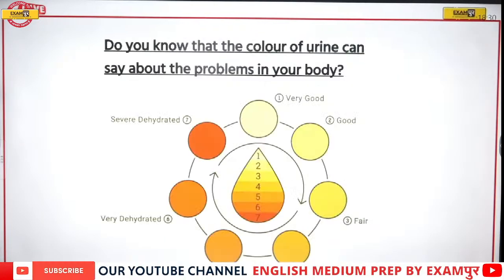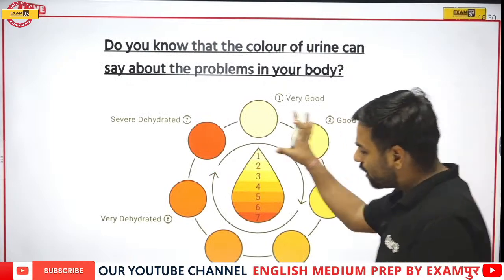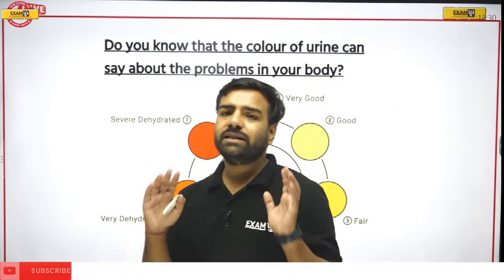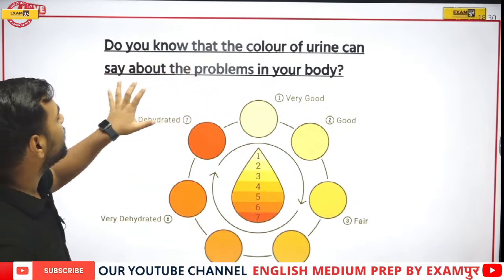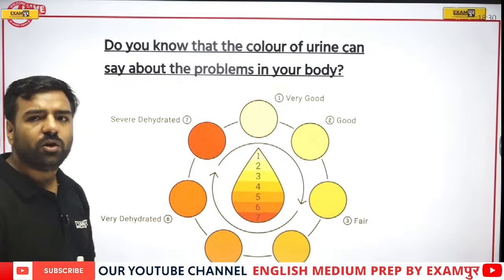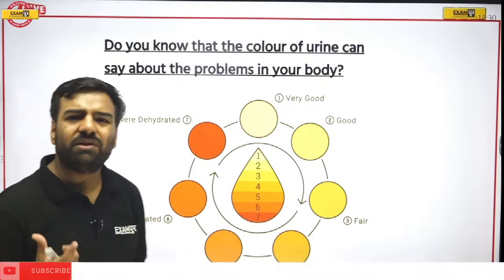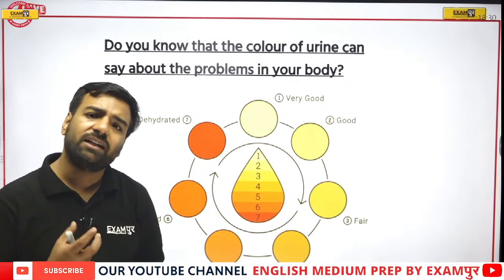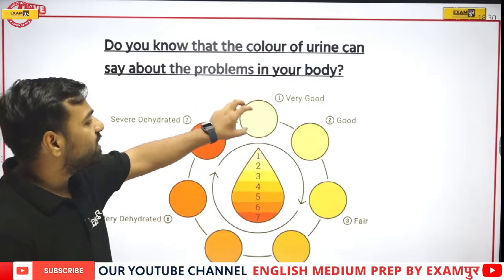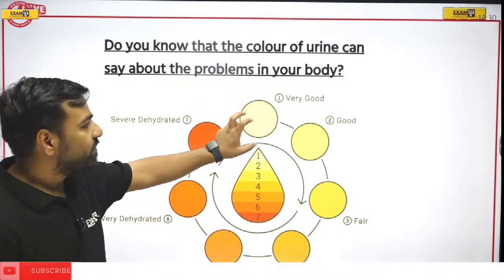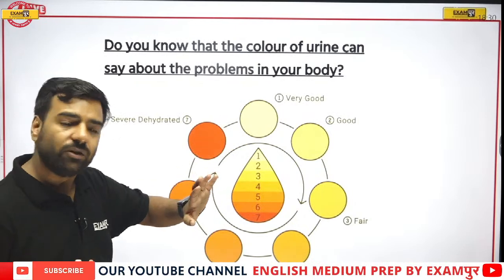Next, if I talk about this structure, there's a question for you all. Do you know the color of your urine can actually say about the problems in your body? Now you must be wondering, what? The color of the urine can tell the issues? Yes, it can. If the color of your urine is light like this, it means your health is very good.